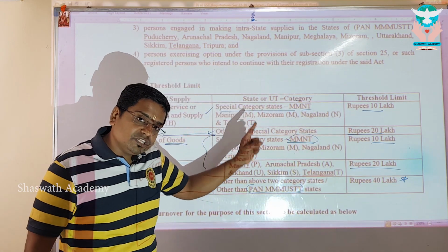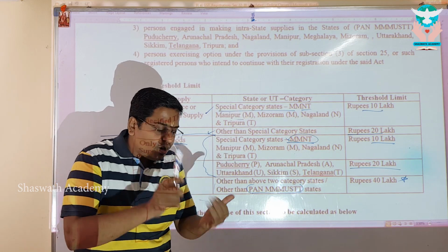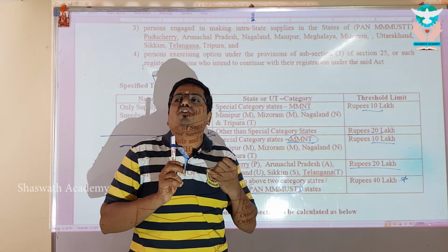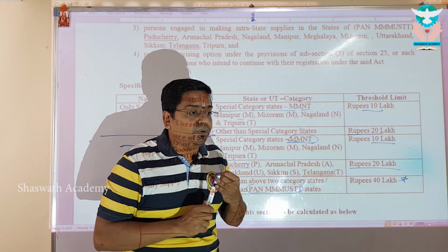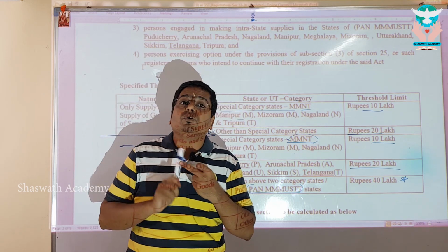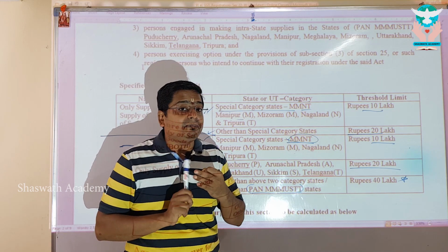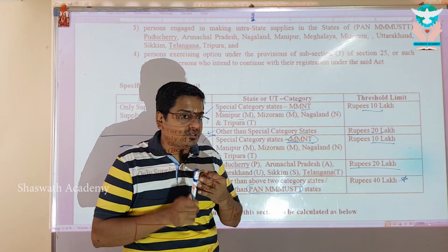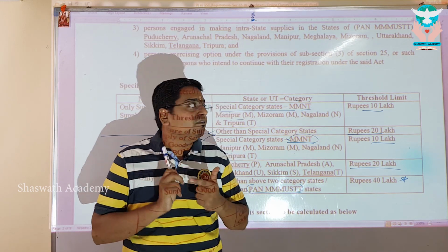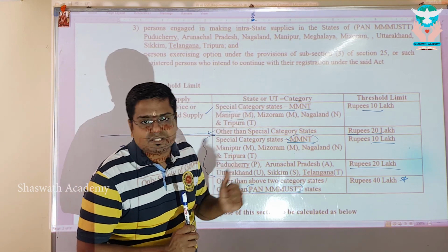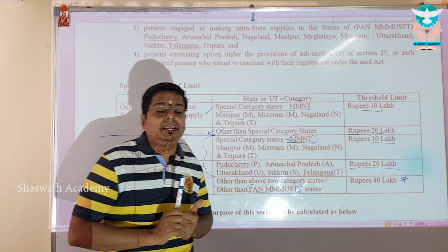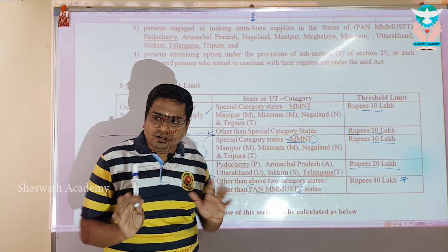We have seen four conditions above now. What are those? Let us reiterate. Point number 1: the supplier should not have registered under section 24. The supplier should not have registered under section 25(3). The supplier should not be the supplier of ice cream, pan masala, tobacco and so on. And most importantly, the third condition: the supplier should not be in PMAN states. Are you comfortable, my dear?